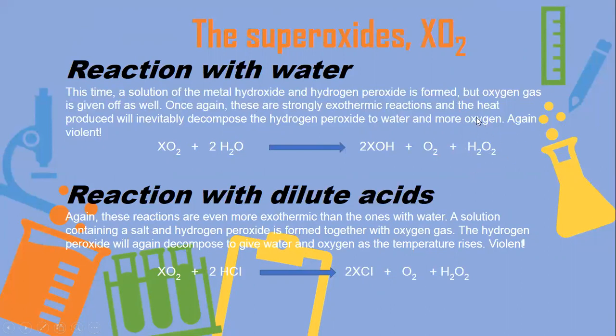This hydrogen peroxide is decomposed by the heat produced during the reaction and converted into water molecule and oxygen molecule. Next, it reacts with dilute acid, that is HCl, and gives you halides plus oxygen gas plus hydrogen peroxide.